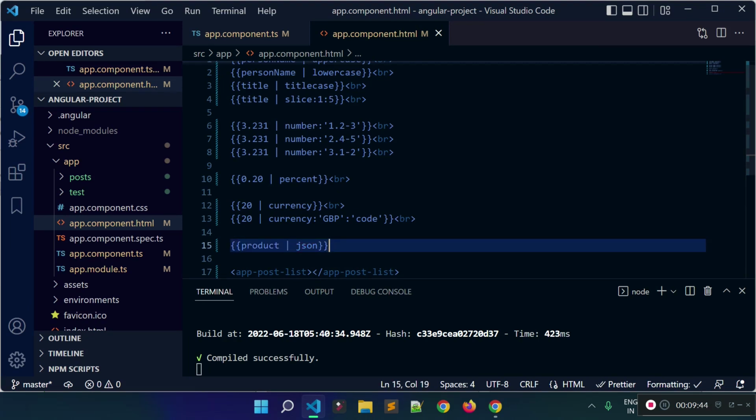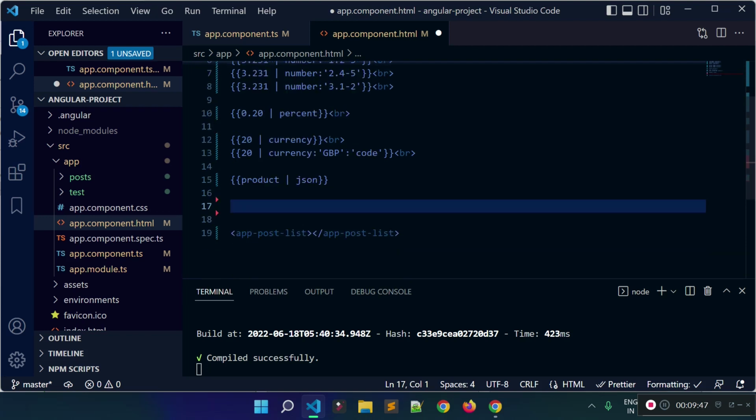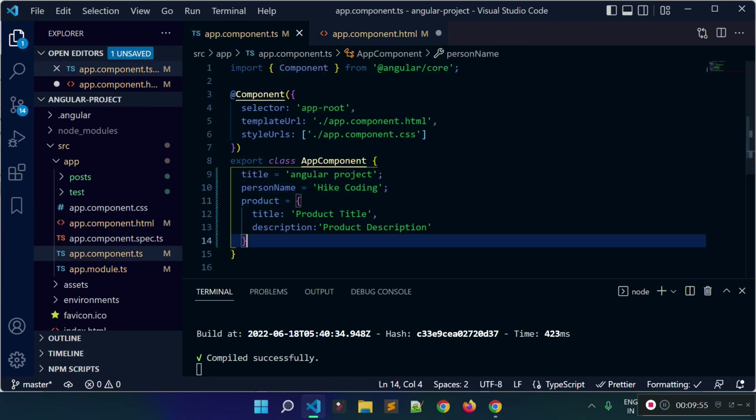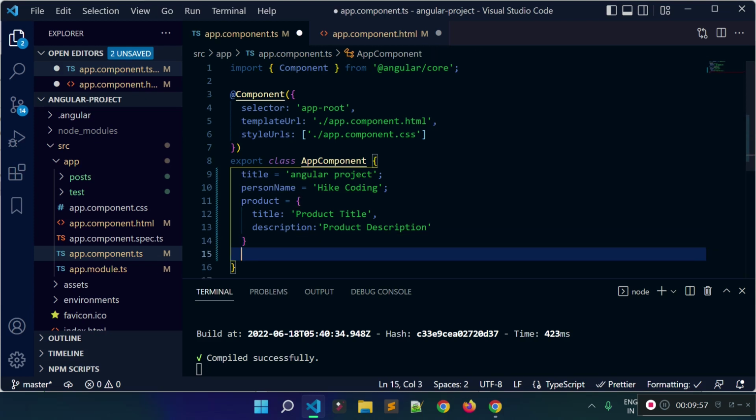Now I will tell you about some other pipes called date, right? So there is a very important pipe called date, which we can use for our project. So let's say we have a property called date, and let's provide a value.